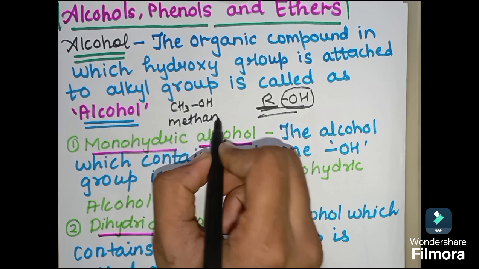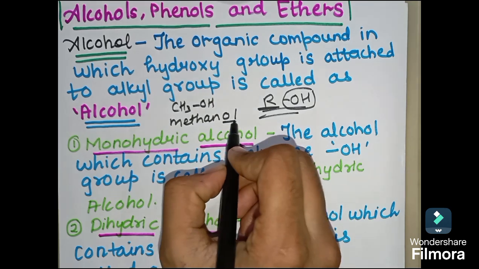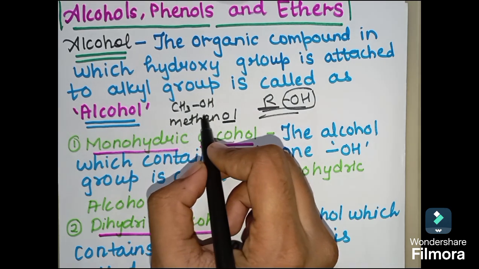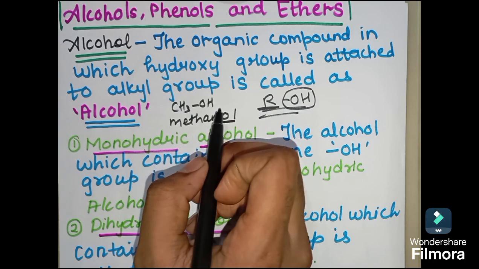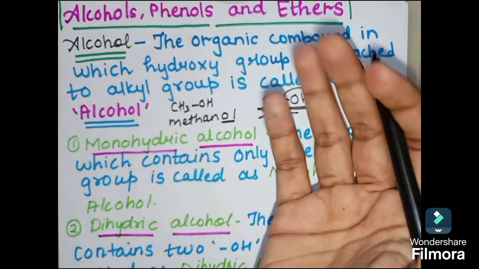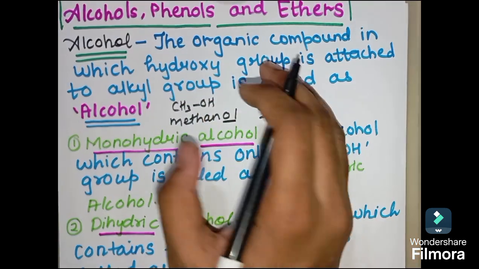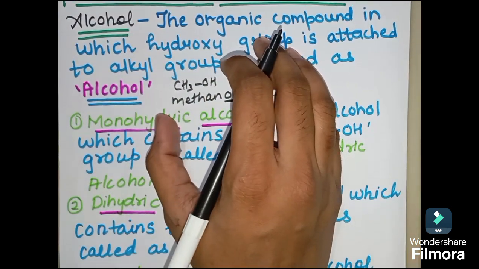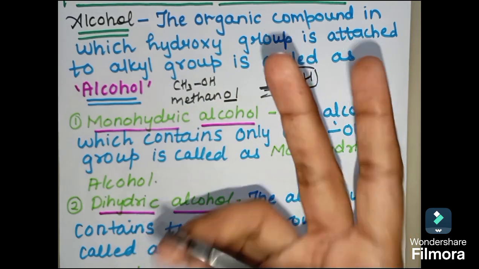So how are you going to name alcohol? You just have to put this suffix after the alkane name. So it will become methanol, or else you can say methyl alcohol. Methyl alcohol is the common name and methanol is the proper name or IUPAC name. Okay. Now students, we have to classify alcohol. We can classify it on two bases.